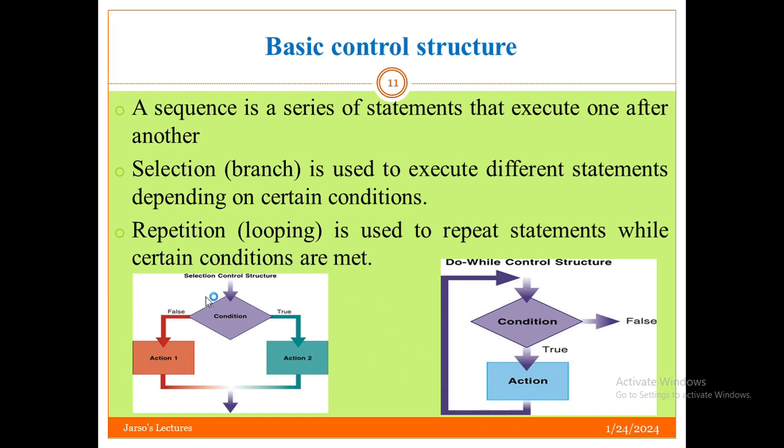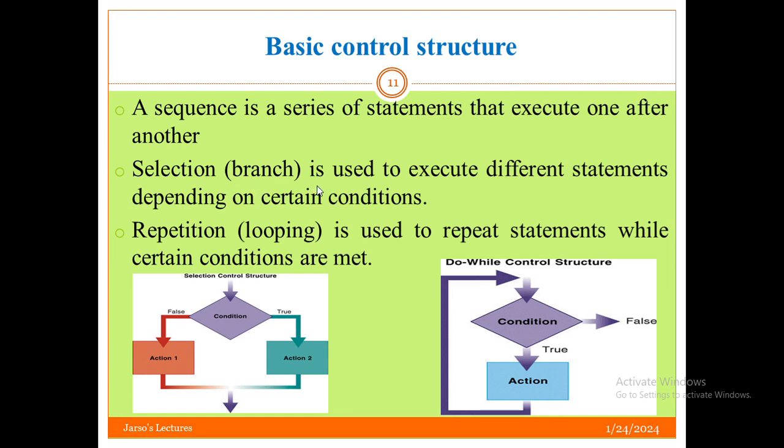So we use symbols, as I have already said. This diamond shaped box is used to represent a condition or a selection condition. A sequence is a series of statements that execute one after another, or an algorithm is a series of statements that execute one after the other.